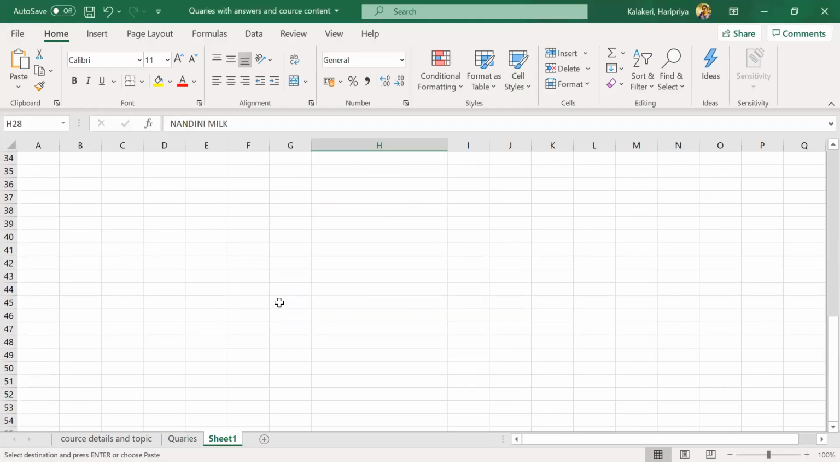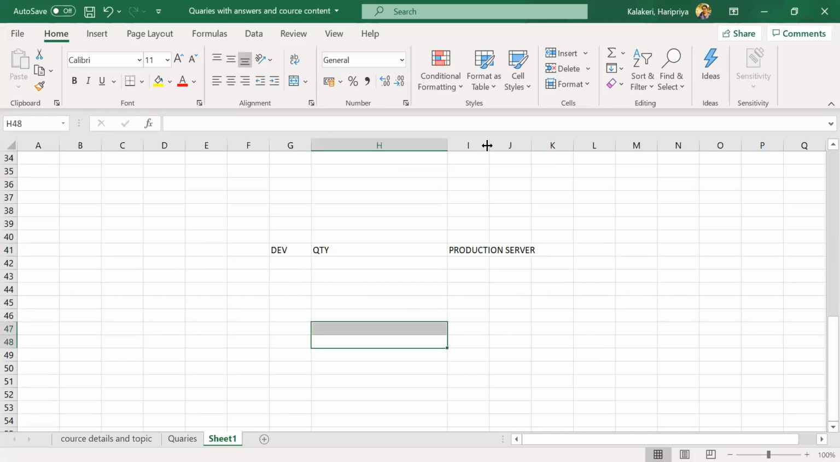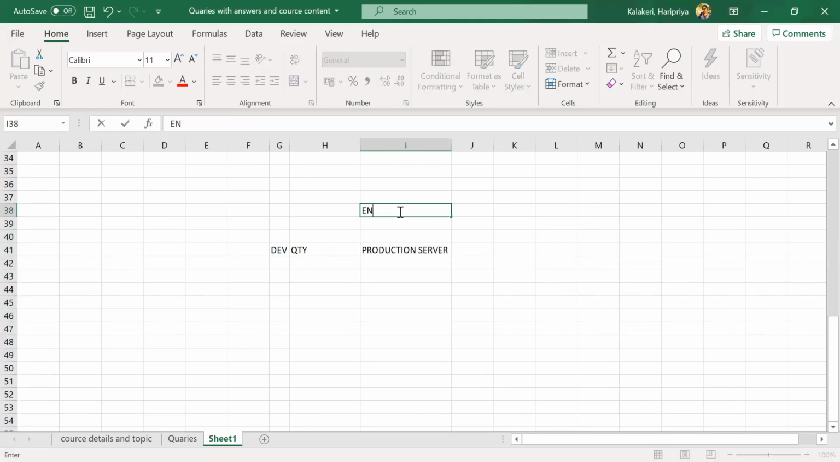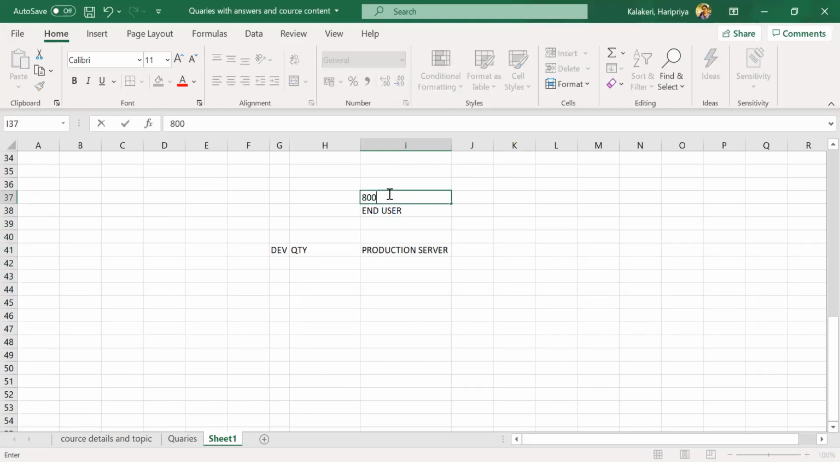In SAP, we have 3 systems: development server, quality server, and production server. In the production server, end users are working, it is the live system. Manufacturing company, any company you take, end users are working in this system only. Let's say they are working in 800 client. I told right, 800 client, we are entering right, like they are working here.